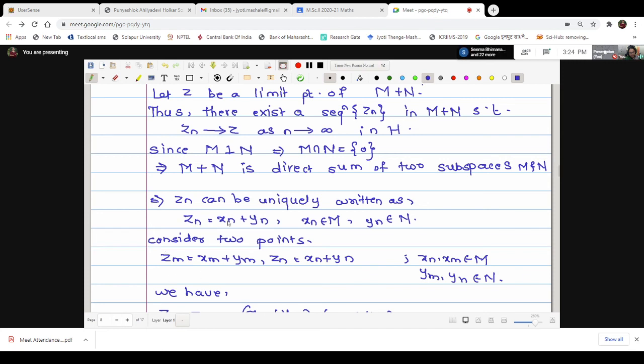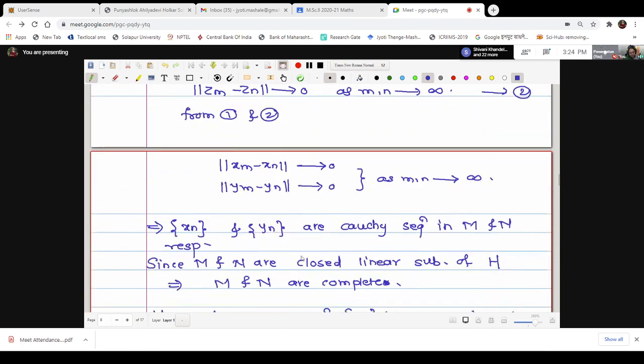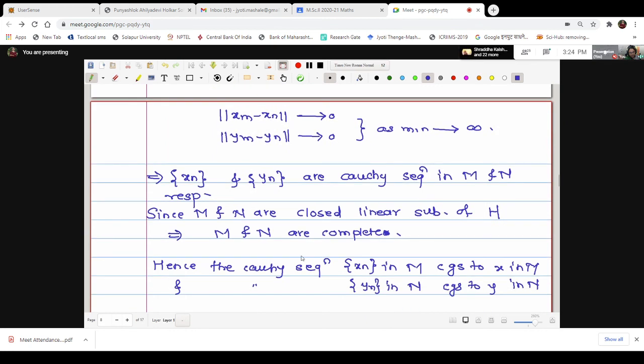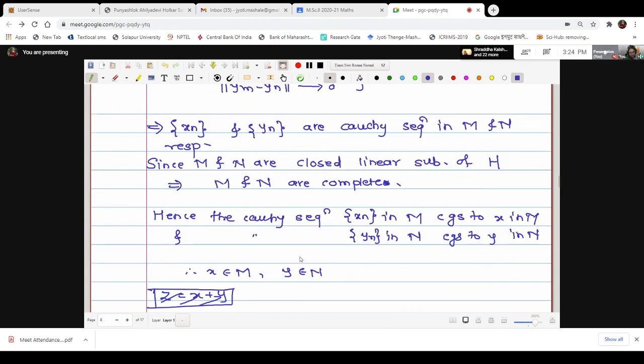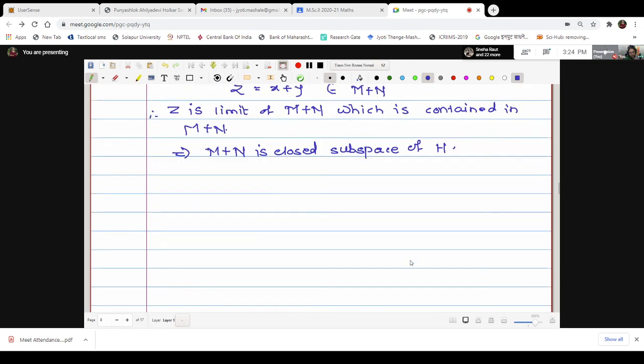Using zn Cauchy we showed xn and yn are both Cauchy. If these two are Cauchy in M and N, which are closed subspaces and hence complete, then xn converges to a point x in M, yn converges to a point y in N, and hence we have shown that M plus N is a closed subspace of H. Any doubt about the theorem?